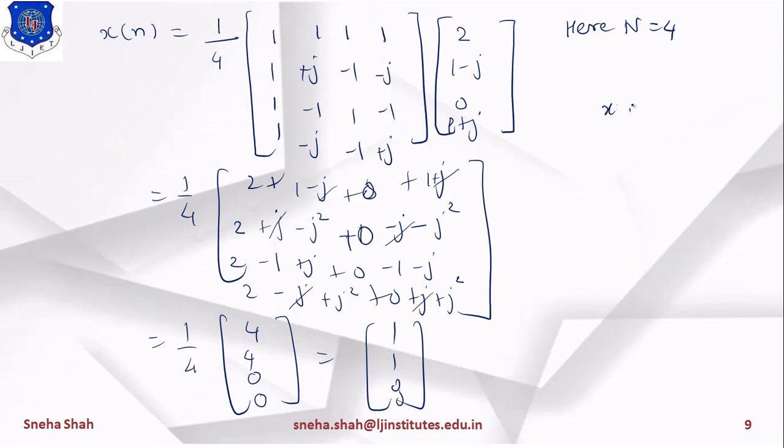So I am writing the final answer here: x of n equals 1, 1, 0, 0. This will be represented in this form. So you can see that this one is the original input signal. So this way we can validate that this is our correct answer.